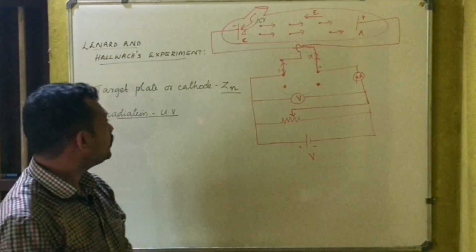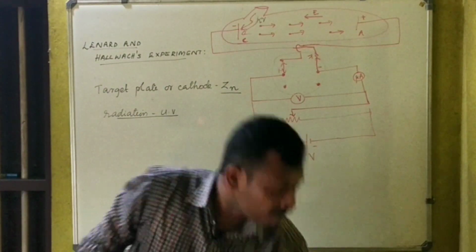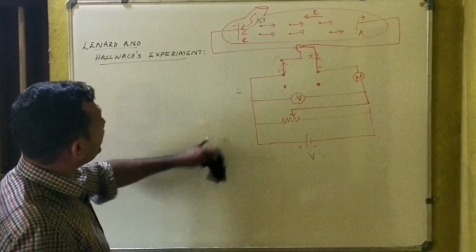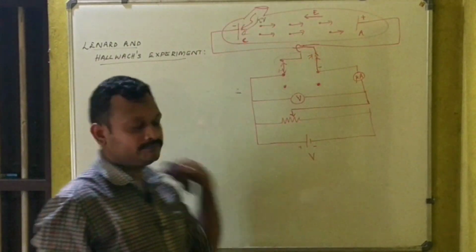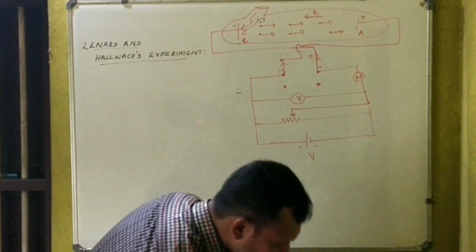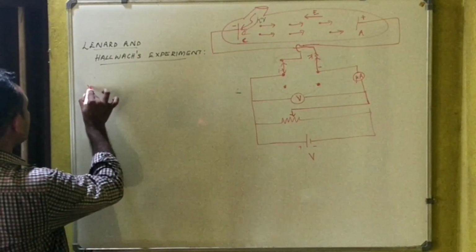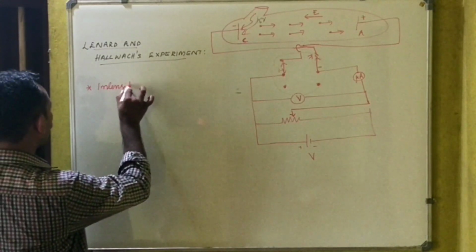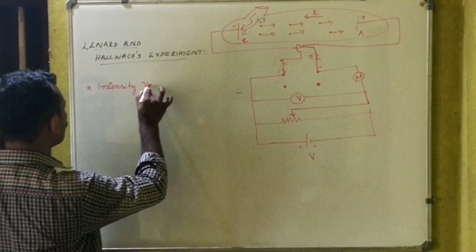Now we will consider the observations of this experiment, with the condition that the electric field is still the same. The first part of the observation we are going to discuss is the variation of intensity versus photocurrent.